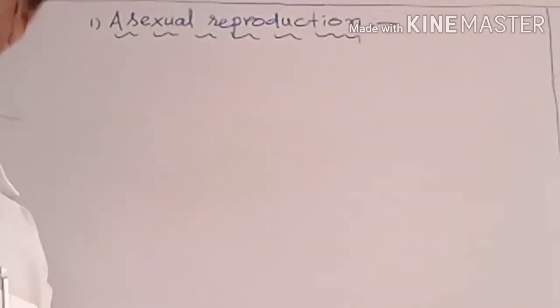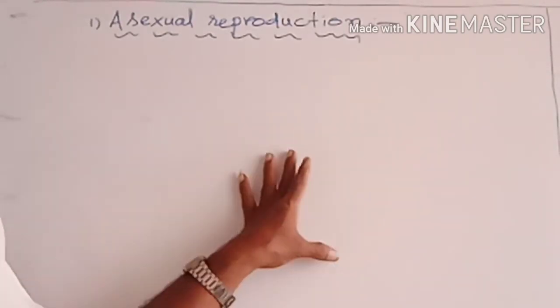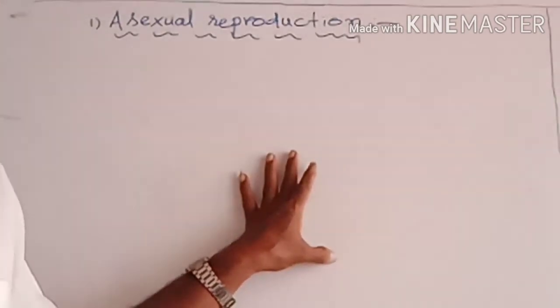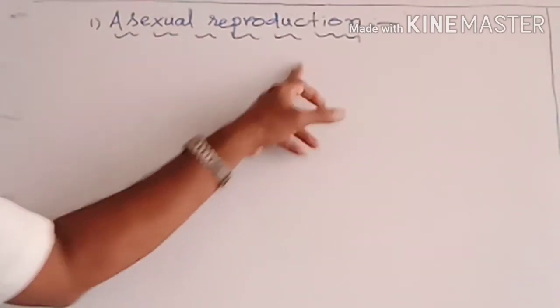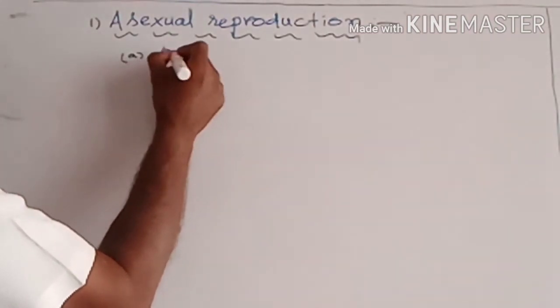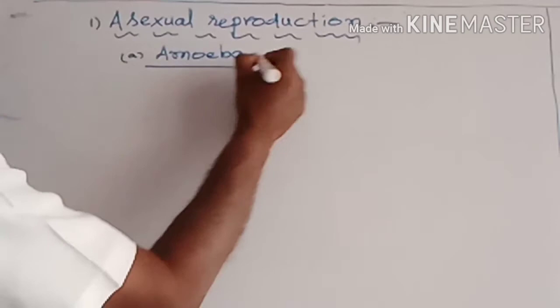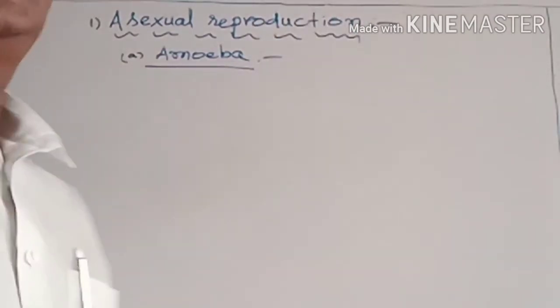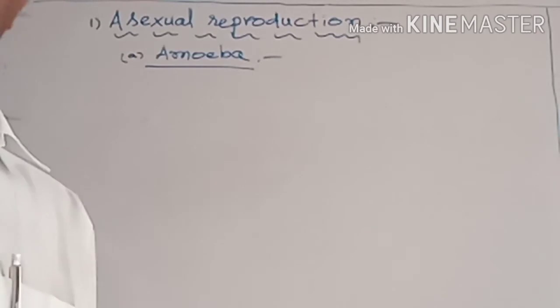Asexual reproduction, how does it happen? That is what we want to see now. We take some examples, and through those examples we see how this method happens. First example, amoeba. We know already amoeba is a single cellular organism.